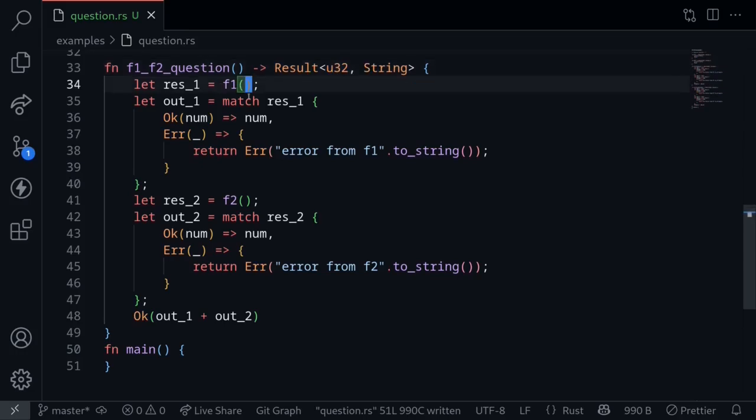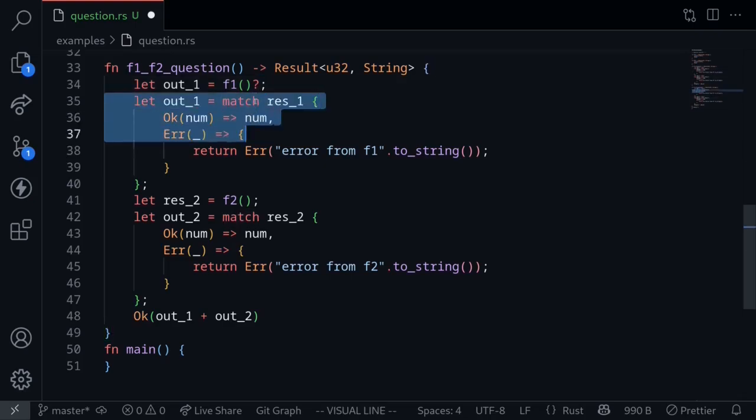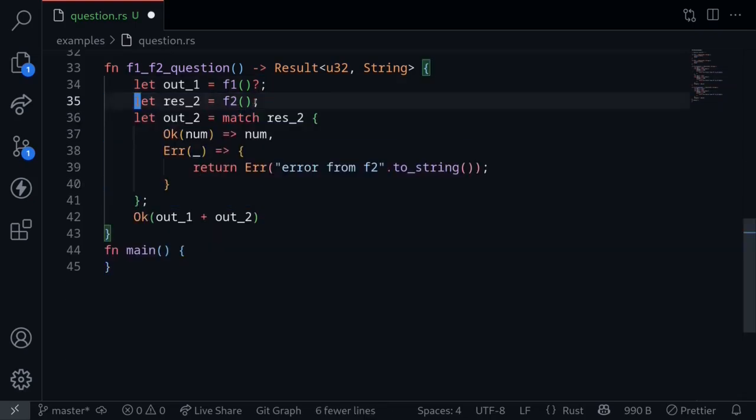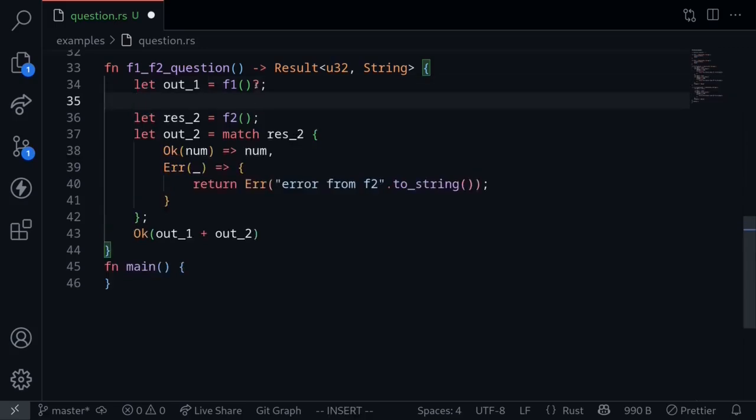To use the question operator, we append the question mark to the function that we're calling. In the case of an OK, this will return the inner value that is stored in OK. In the case of an error, the execution will end here and it will return the error. So these two codes do the same thing. Pattern matching, or we can simply append a question mark.